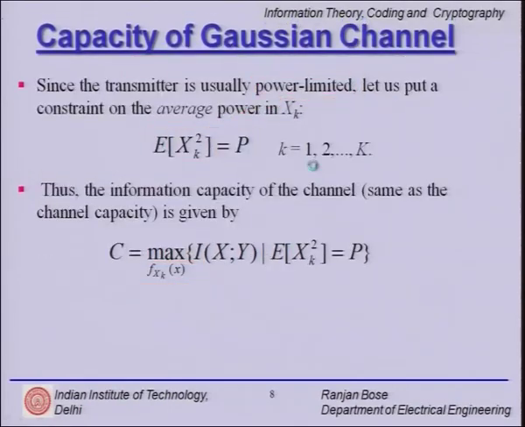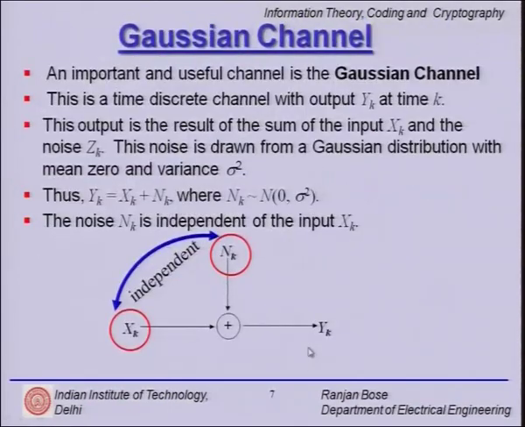So if you go back to your original model, if I have been given xk, then the uncertainty in yk is coming from where? Only because of nk. So h(yk given xk) is nothing but h(nk).